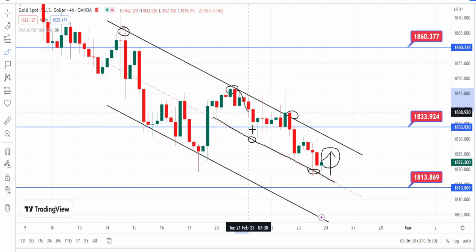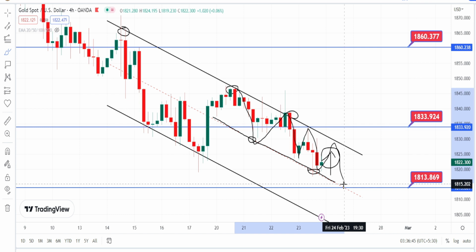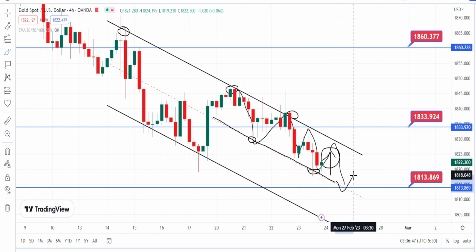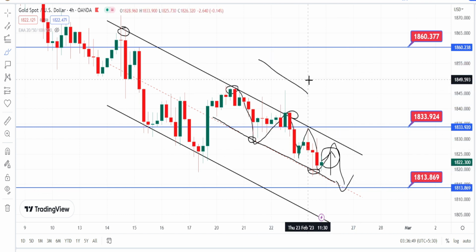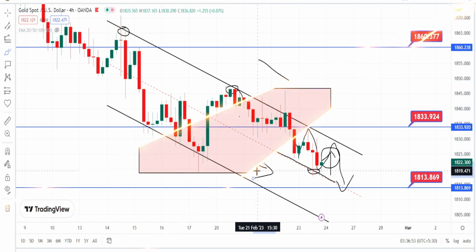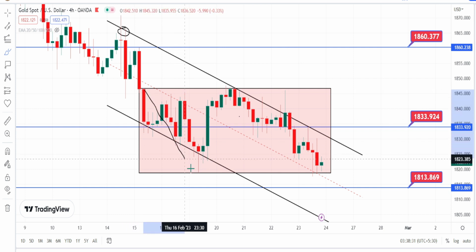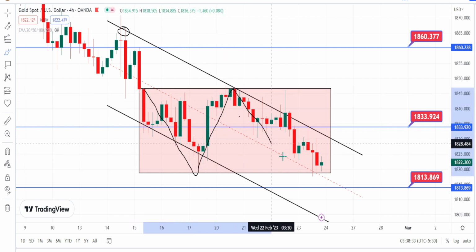But again, as long as the price action is trading within this bearish channel pattern, we can expect the bearish trend to continue in 4 hours time frame. So in 4 hours time frame also we are noticing the current trend to be in bearish trend. But when we look at the overall price action, it is still trading within a box pattern.